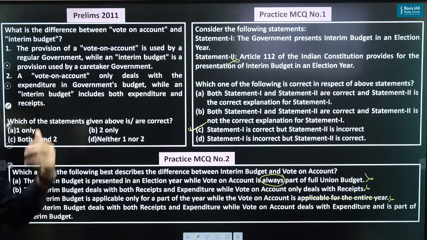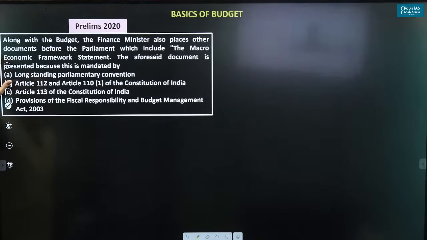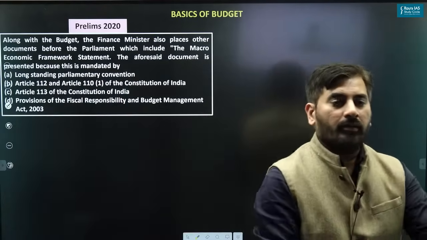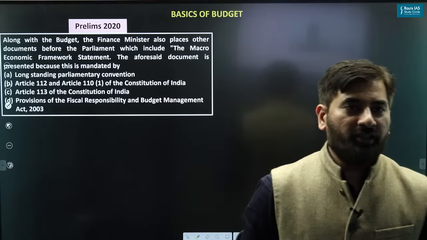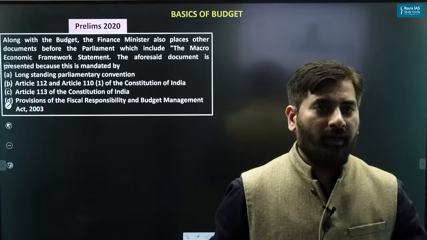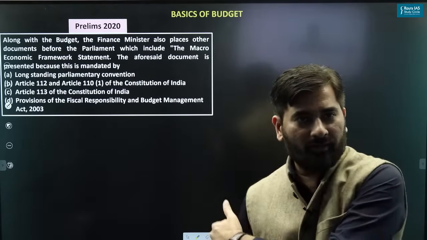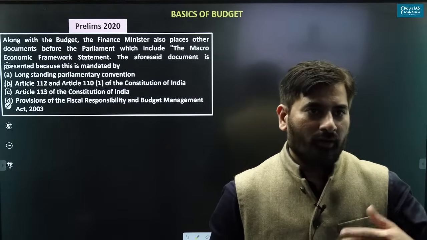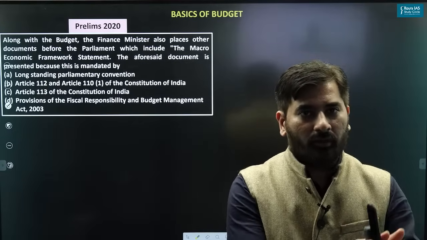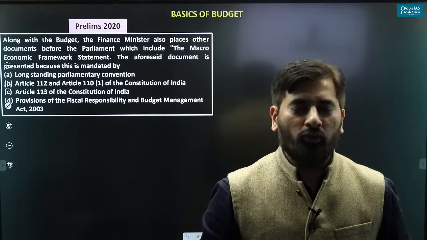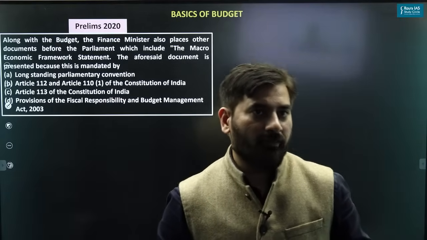So keeping this, let's move to the next part quickly. Basics of the budget. Appropriation bill is not part of the interim budget. Appropriation bill normally is not part because there is already this vote on account. So already they have taken a permission to withdraw money from the Consolidated Fund of India until the union budget comes into picture.